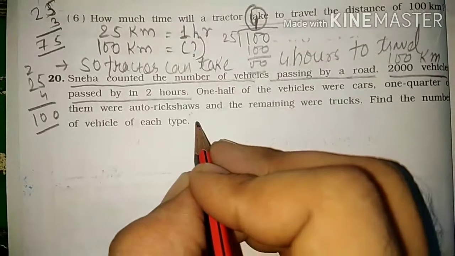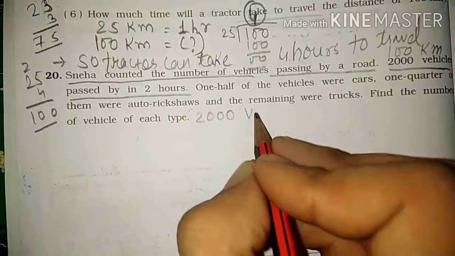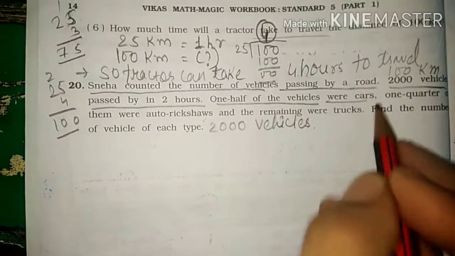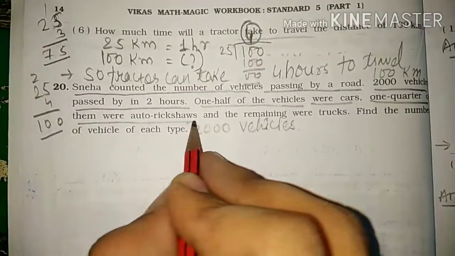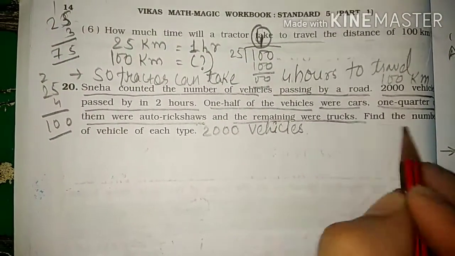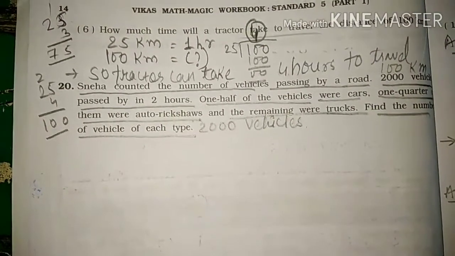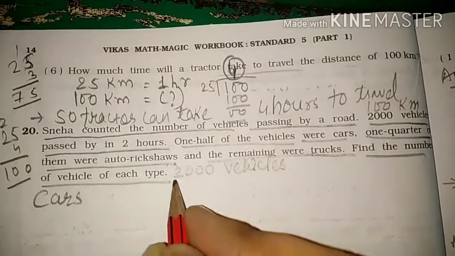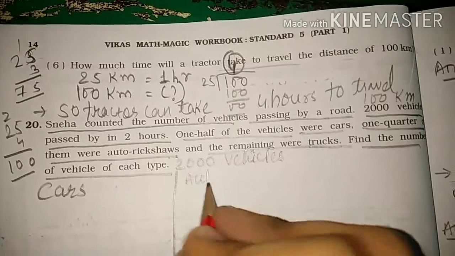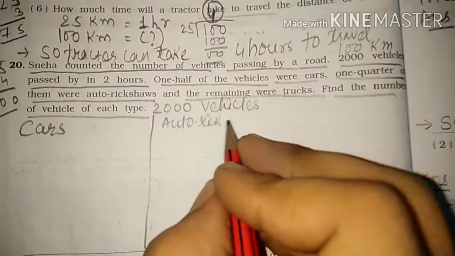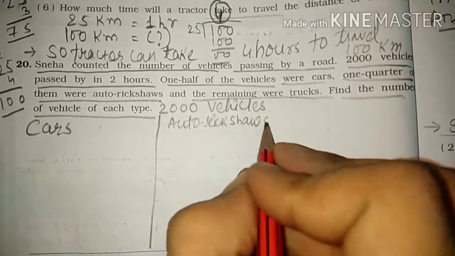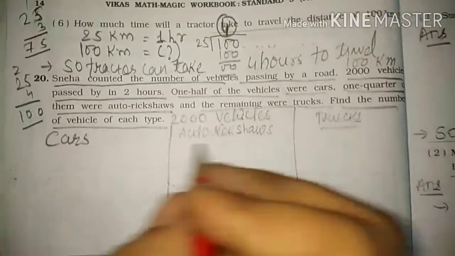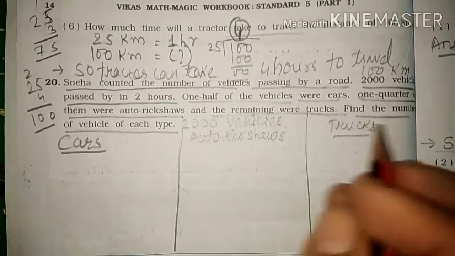So Sneha is counting vehicles, and in 2 hours how many vehicles passed, students? 2000 vehicles. One half of the vehicles were cars, 1/4 of them were auto rickshaws, and the remaining were trucks. Find the number of vehicles of each type. Students, what is given? Out of this total vehicles, we'll make 3 columns here: for cars, for auto rickshaws, and the last one for trucks. We have to find out the vehicles of each type.